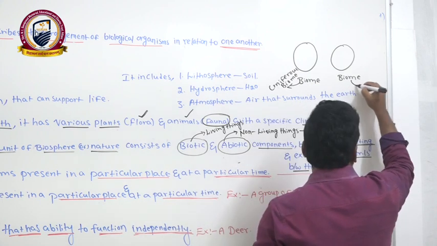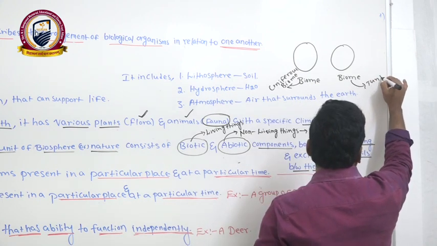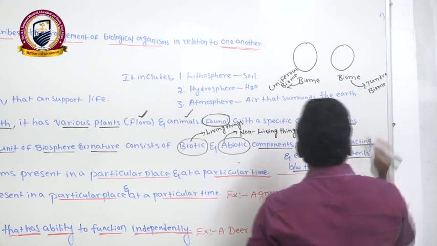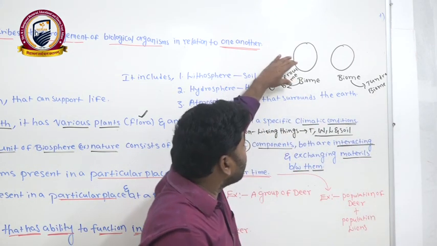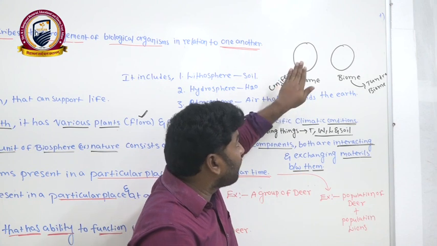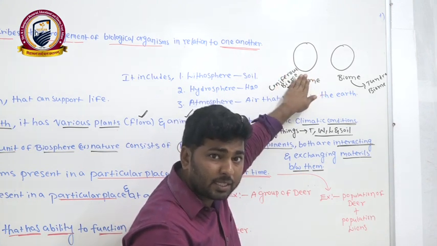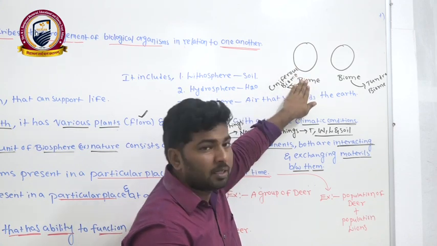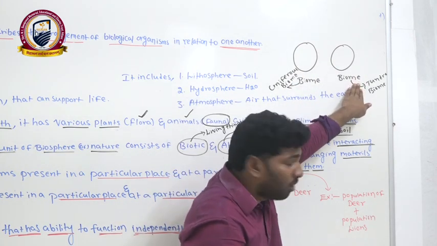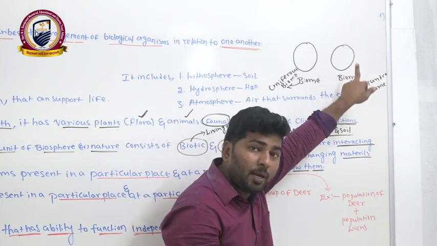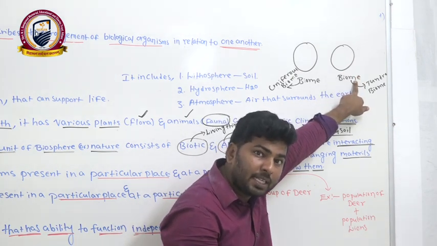This we can take as the tundra biome. Now we can see here the coniferous biome having a different variety of plants, different climatic conditions, and a different variety of animals. In the tundra biome, we are observing different climatic conditions and different types of plants and animals.